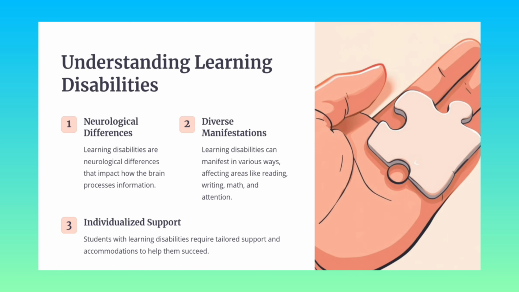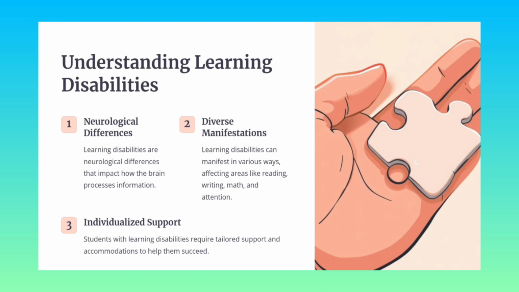If a child has learning difficulties, it means there is a neurological difference, diverse manifestation, and a need for individualized support. Neurological difference means the difficulties are a neurological difference that impacts how the brain processes information.